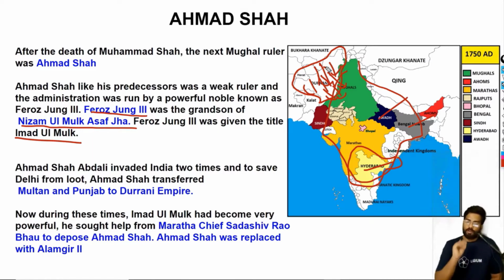And to stop the plunder of Ahmad Shah, Multan and Punjab were gifted to the Durrani Empire. Ahmad Shah gifted Multan and Punjab to Ahmad Shah Abdali. During these times, Imad-ul-Mulk, that is Firoz Jung III, had become very powerful.